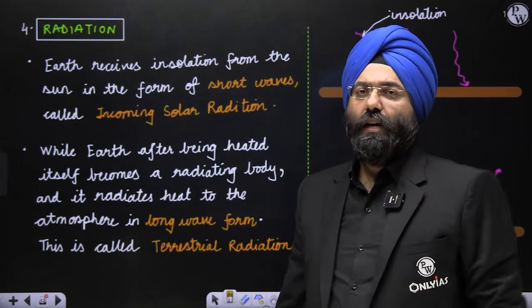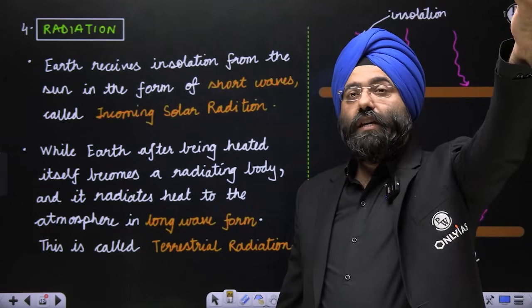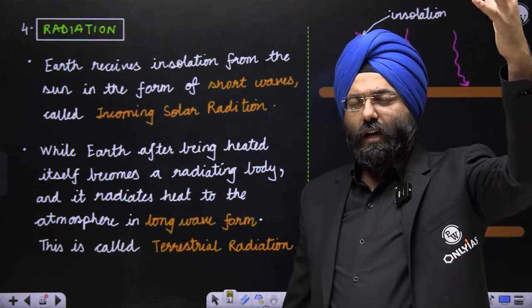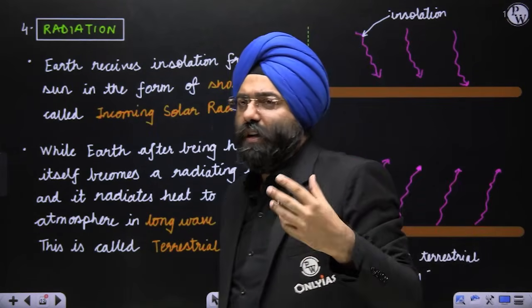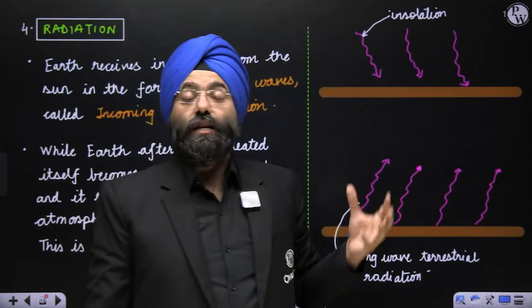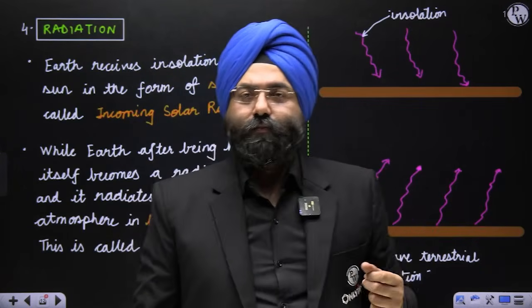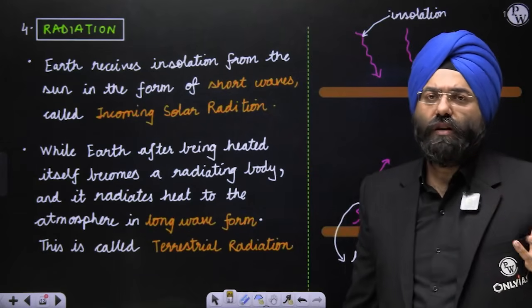Clear? Now that is one form of radiation. That means when the radiation from the sun is coming, it is also without any contact, right? There is no contact here. Without any contact, they are heating the atmosphere. Firstly, that is a characteristic feature of radiation, without any contact.